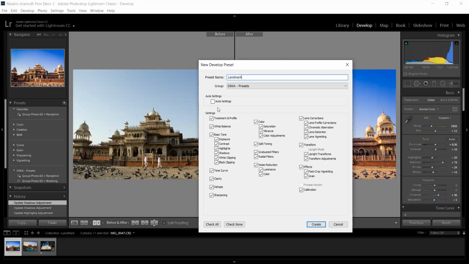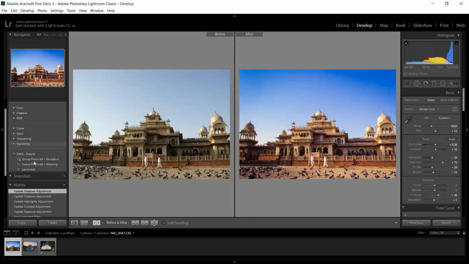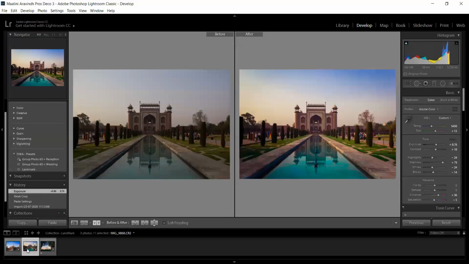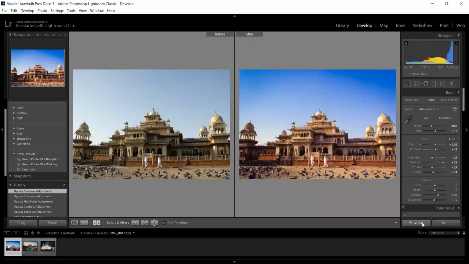So, I can put it in a certain group and create it. It will create a preset called landmark in the left tab. So if I am importing an image newly, I can close this session and export these images, and after 5 days, I'm opening a new set of pictures and I want to see how this edit will apply on this image. All I have to do is take this image and reset it.